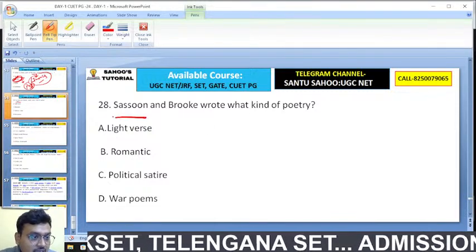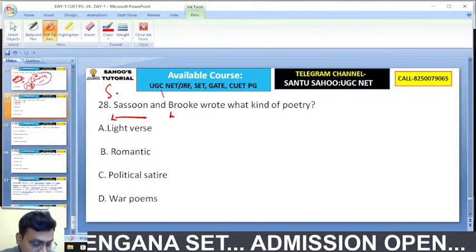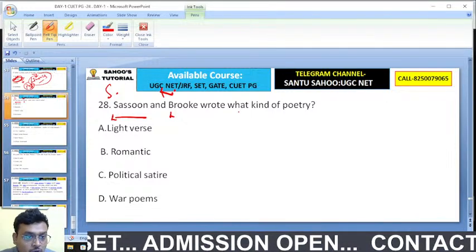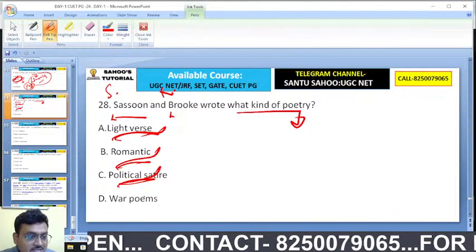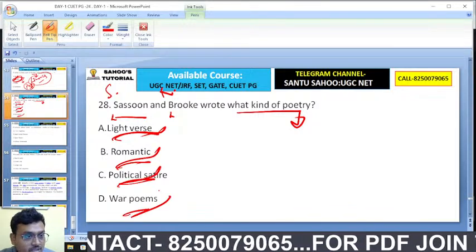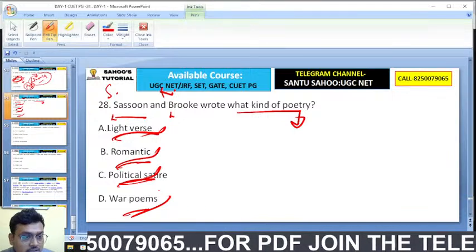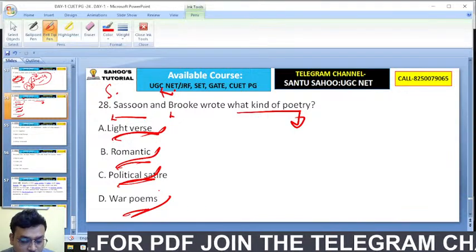Siegfried Sassoon and Rupert Brooke wrote what kind of poetry? Light verse, romantic, political satire, or war poems? Sassoon and Brooke, they wrote what kind of poetry?